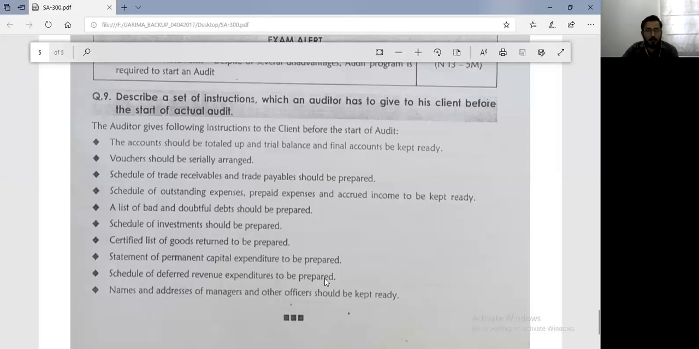First, the accounts should be totaled up and the trial balance and final accounts should be ready.